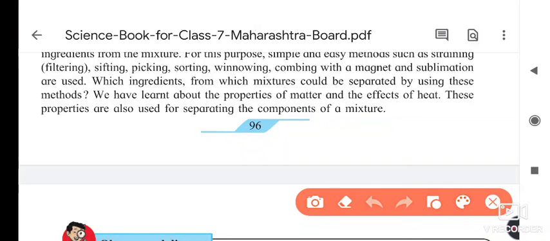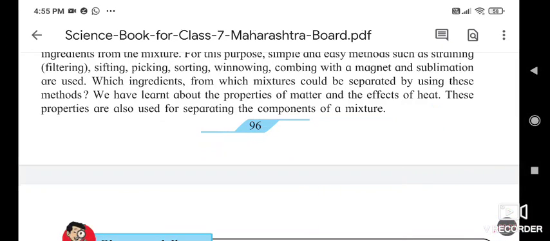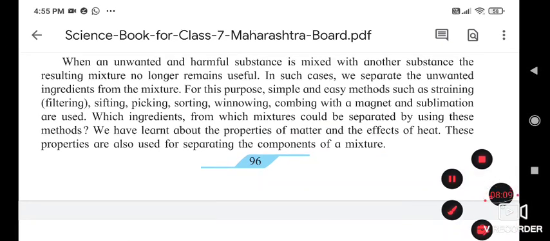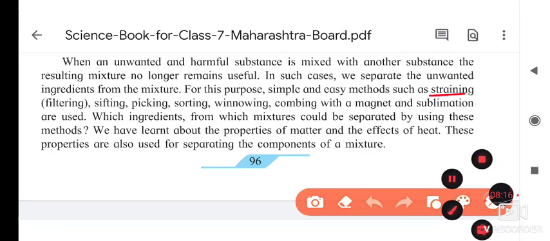Here by using these methods we are separating things from the mixture. Now, which ingredients from which mixture could be separated by using these methods? For example, the first method given here is straining. By using straining we are separating the tea powder from the tea.